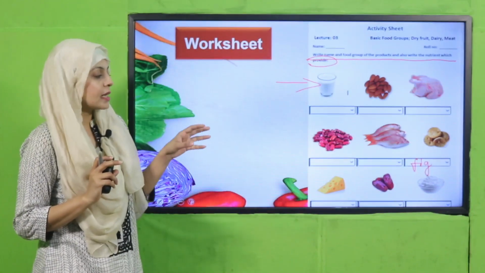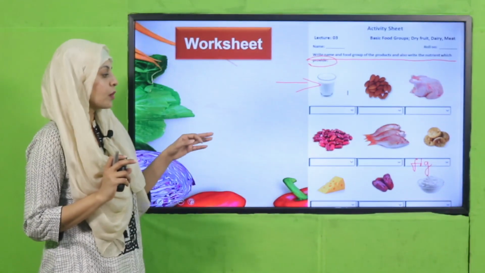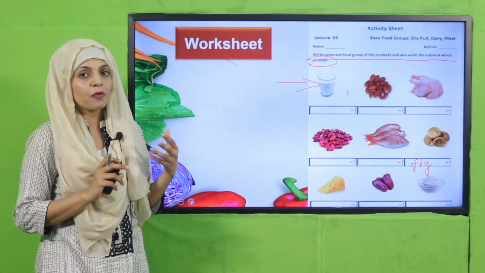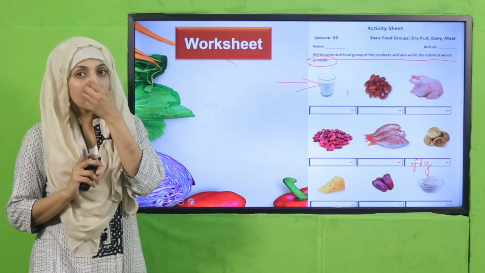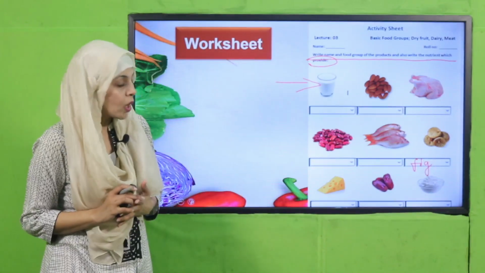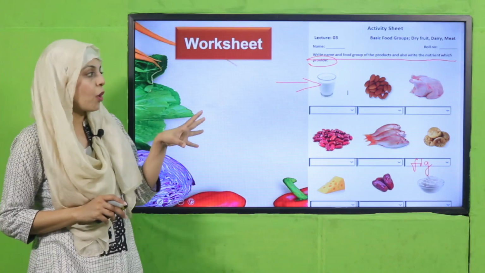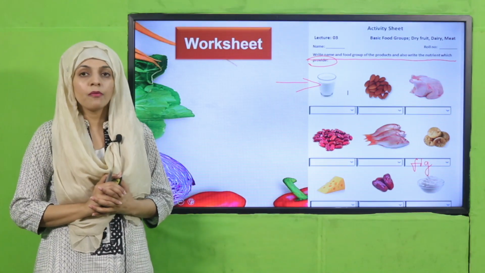Nutrients. Next is cheese. This is also dairy and it provides us with minerals and protein. Next is date. It is also dry fruit and it provides us with fat and minerals. Last one is yogurt. It is from the dairy group and provides us with minerals and protein. So quickly pause the video and complete the worksheet.